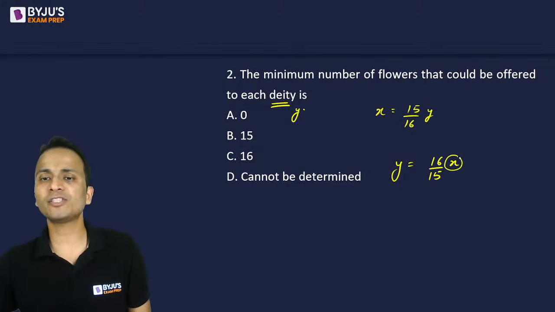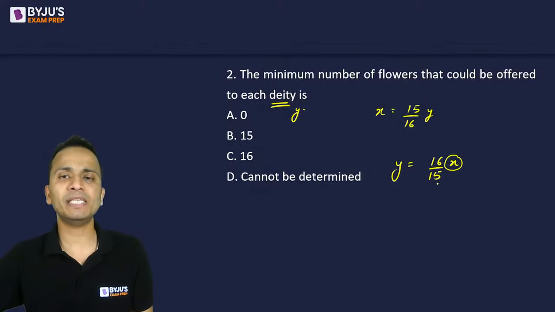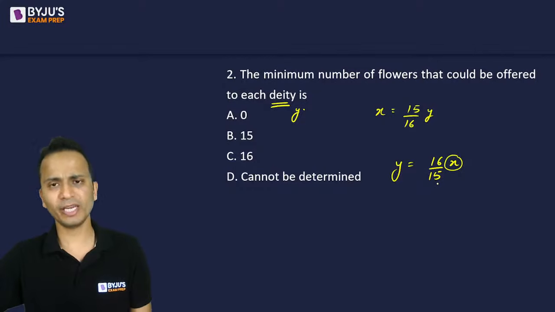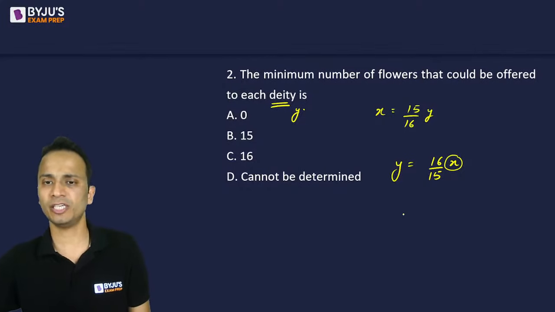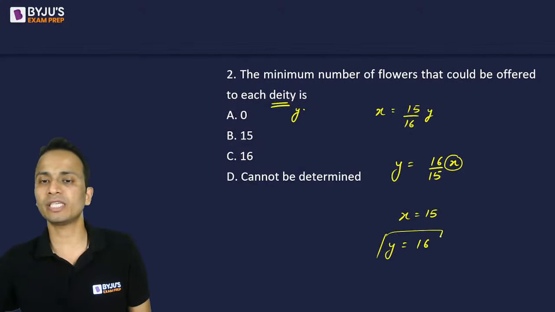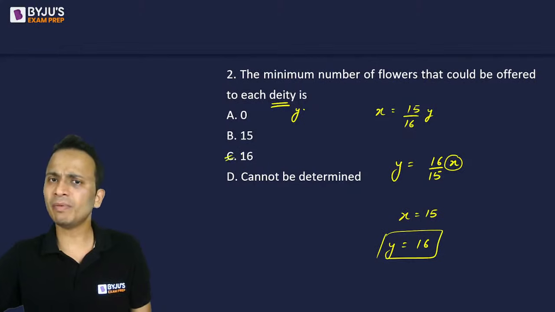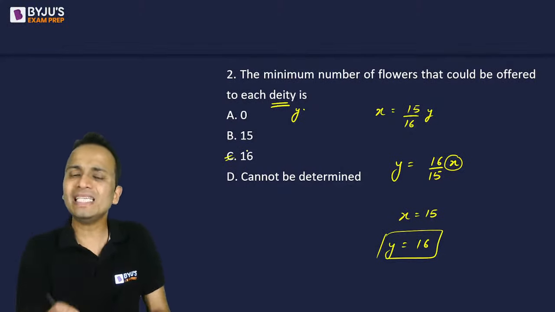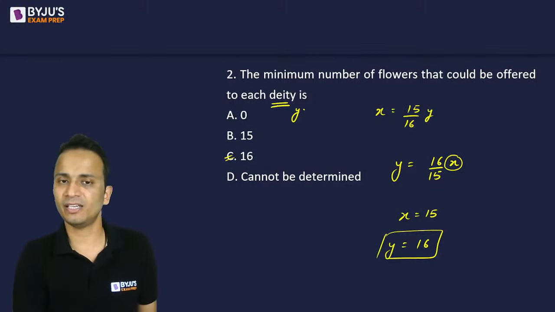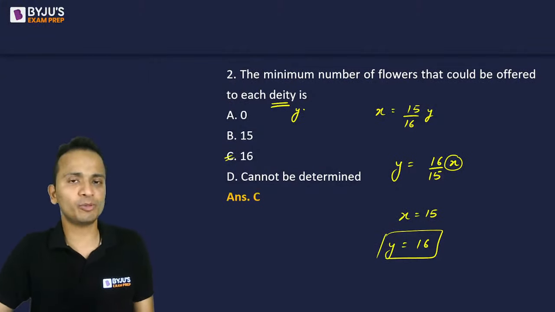Now the value of x should be such that it should be completely divisible by 15. So the smallest value of x can be 15, and hence the smallest value of y will be equal to 16. So the minimum number of flowers that could be offered to each deity is 16. Answer is 16. That is option C.